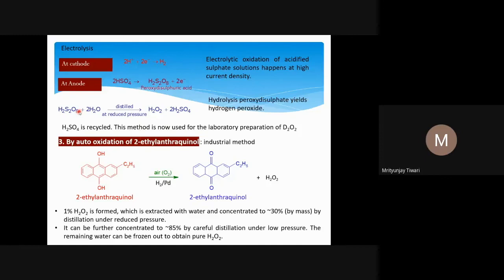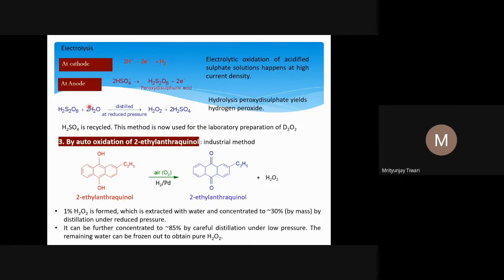Once the proton is removed from the water we have OH- ion, and that OH- ion reacts with the one SO group, and then it releases the sulfuric acid.